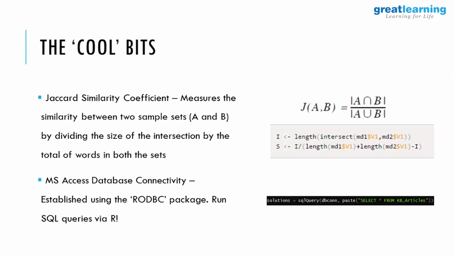I thought it was the cool bits, but probably not so cool anymore. Still, Jaccard coefficient, in very simple terms, what it means is, suppose you have two sets of words. How you derive the Jaccard coefficient is, the number of words in the intersection of those two sets divided by the total number of words, the union. So intersection by union, that's Jaccard coefficient. In terms of how we calculate it, we're not using any custom functions. We're actually calculating it manually. You do an intersect and a length and then figure out the denominator.